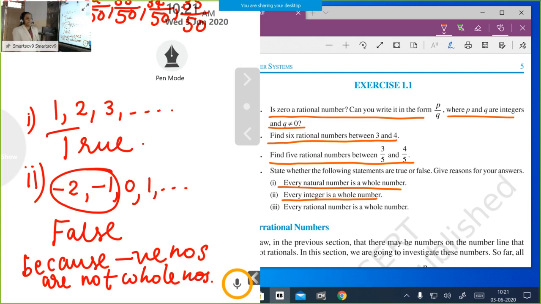Your question is, every integer is a whole number. You know which are integers? Negative numbers, 0, and positive numbers together are integers. So I just write -2, -1, 0, 1, 2. Your question is whether these all are whole numbers or not. The statement is false because negative numbers are not whole numbers. So our statement is false.